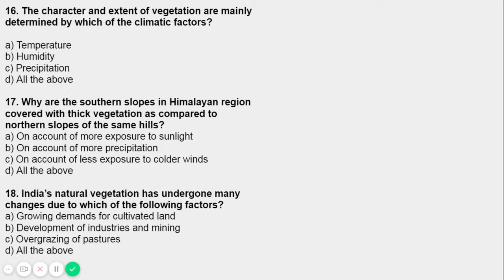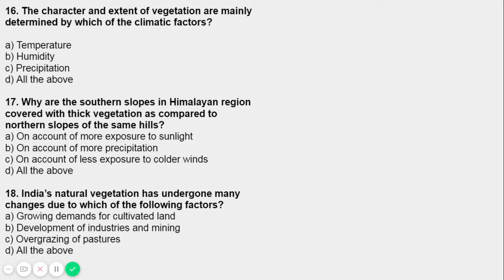बहुत सारे चेंजेस से हमें गुजरना पड़ता है, लाइक वी हैव अ ग्रोइंग डिमांड ऑफ कल्टिवेटेड लैंड। Obviously, we have the highest population in the country. So we have the highest population country in the world. So growing demand for the cultivated land. Obviously, हमें land चाहिए जिससे हम अपनी खेती कर सकें to meet the food grain requirements, to fulfill our demands of food and the requirements. So that is caused by the population of the country, right?